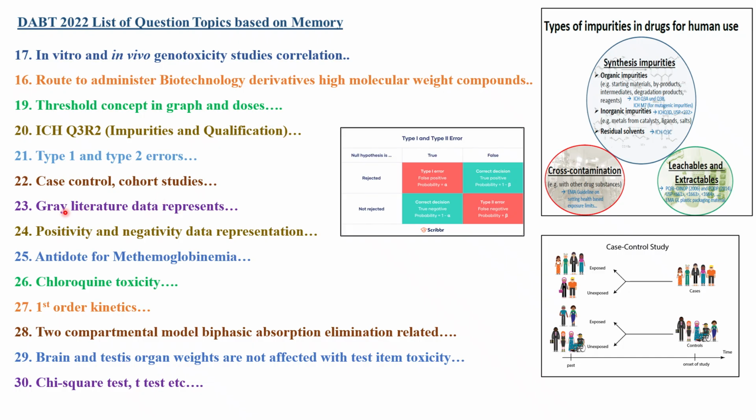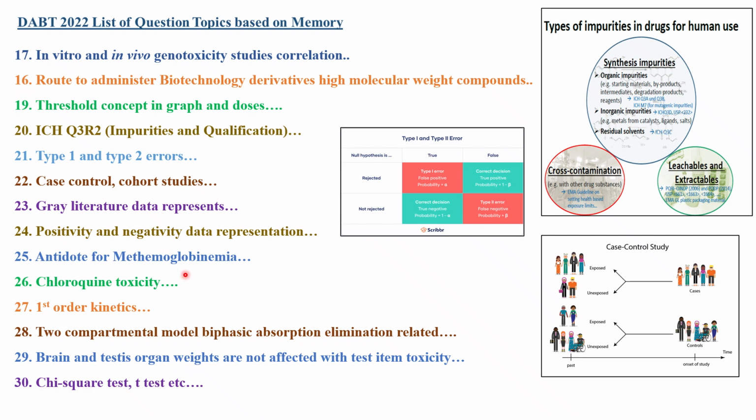Okay. Next is another topic with respect to gray literature data representation. I do not know much about this one. I also got this list from LinkedIn. So please go and try to understand what gray literature is. Next topic was positivity and negativity data representation: how the positive results as well as negative results need to be represented.